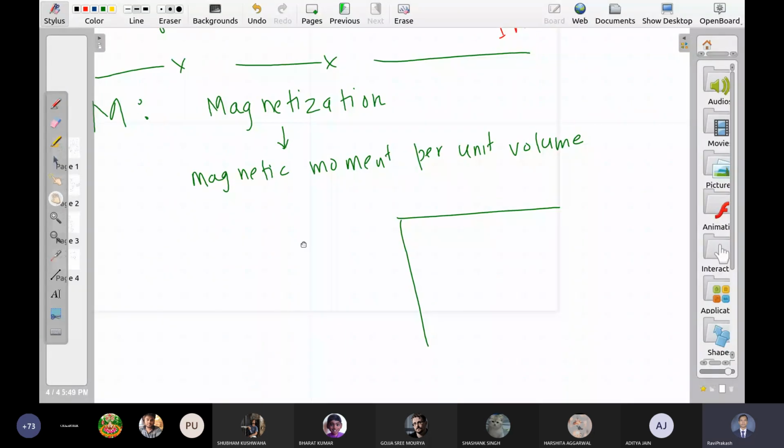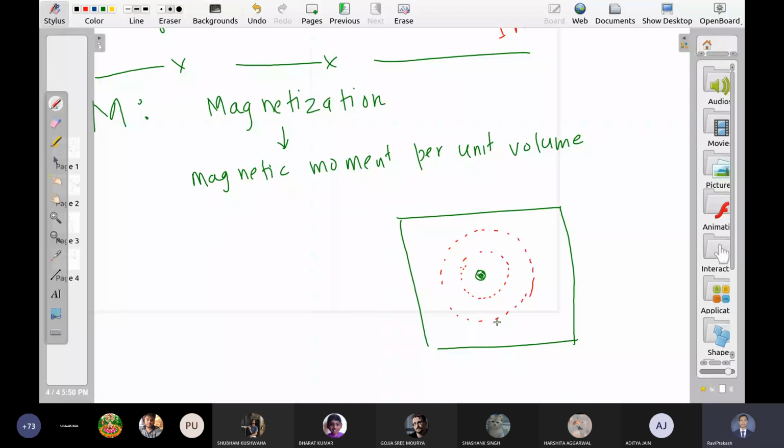And in the sample there is some positive core consisting of protons and neutrons, and around this core the electrons are rotating in different orbits, right?